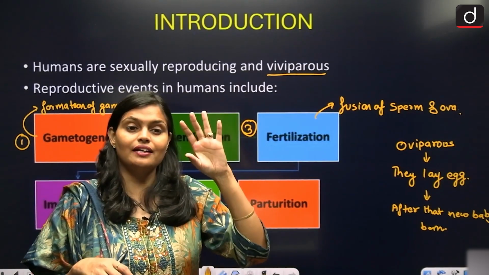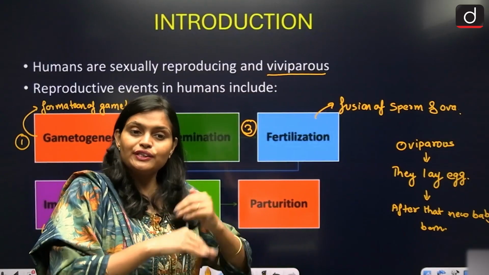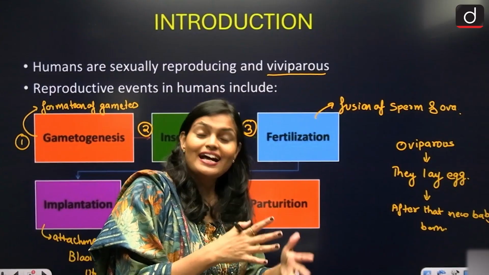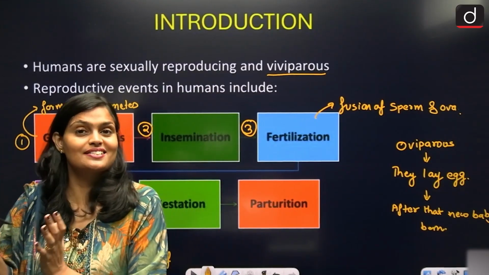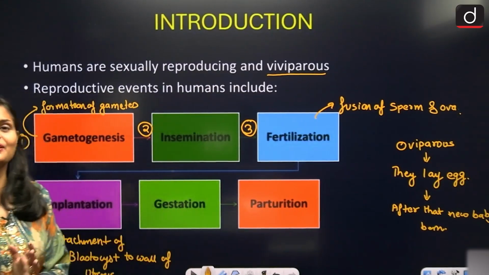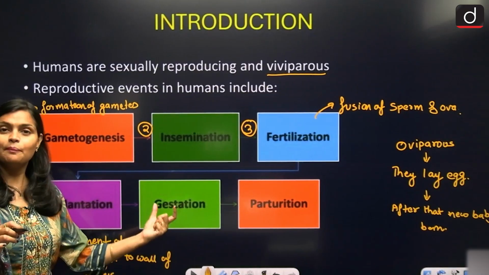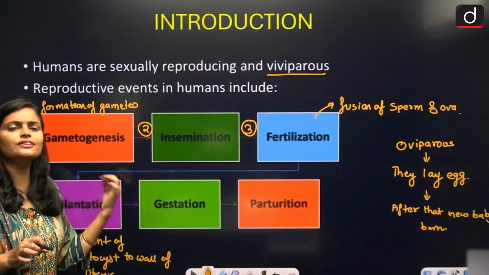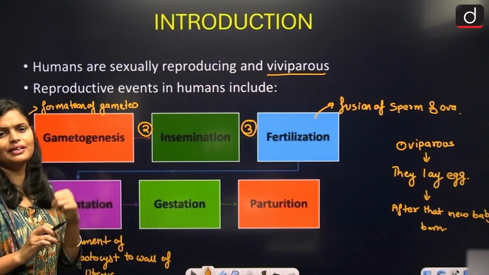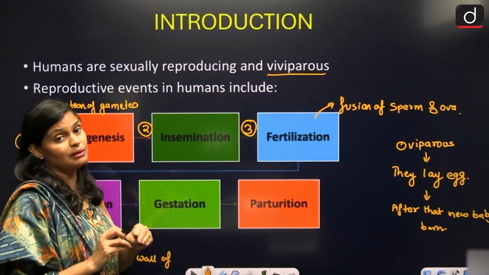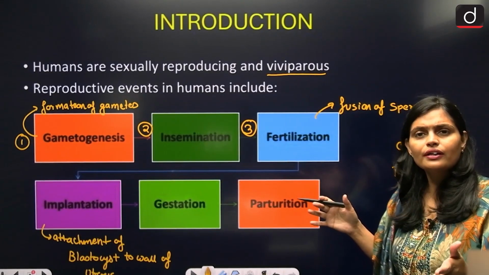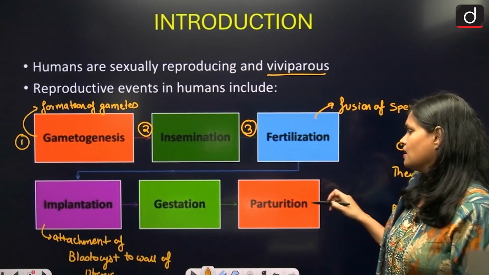The duration in which the fetus develops is called the gestation period. That gestation period differs in different organisms. In case of humans, it is 9 months.